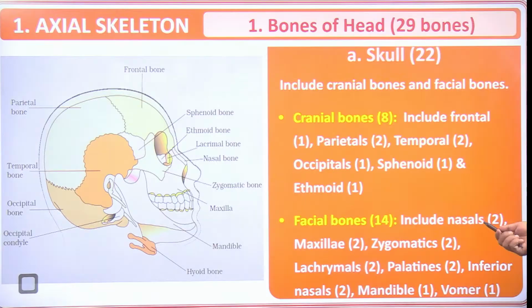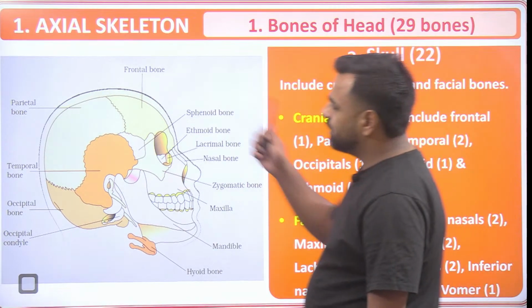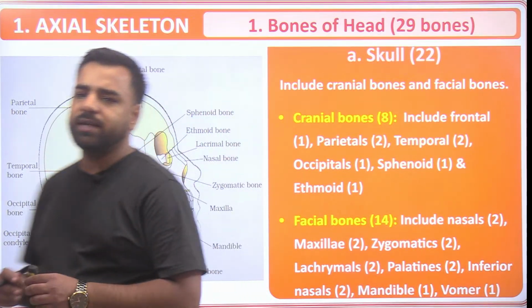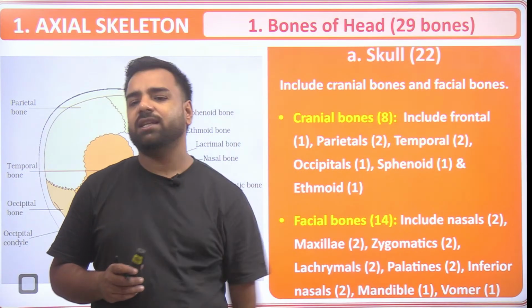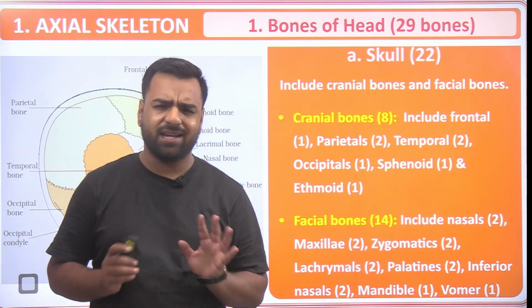If I talk about facial bones, it has nasals 2, maxillae 2, zygomatics 2, lacrimals 2, palatines 2, then inferior nasals 2, mandible 1 and vomer 1. So that makes the 22 bones, right? That is, 14 are the facial ones and 8 are in the cranium portion. Any doubts? I guess that is sorted, right?